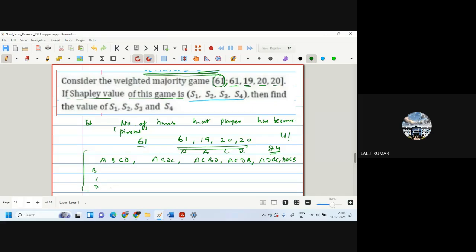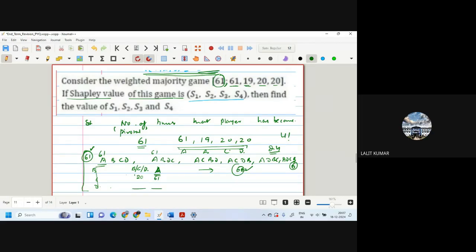So in this question, what they check, for example, this player 1 is there, A. If he comes and he votes 61 and he wins, so in all the scenarios, he's pivotal. So all 6 times he is winning. Now you check for others also. If A comes at the second place, and here either B has come, C has come, or D has come, again he is pivotal because the maximum you can get is 20. So again 61. So in all the scenarios, he is pivotal 6 times.